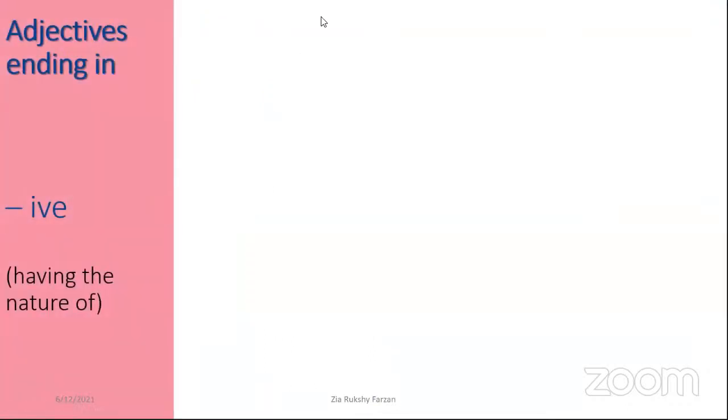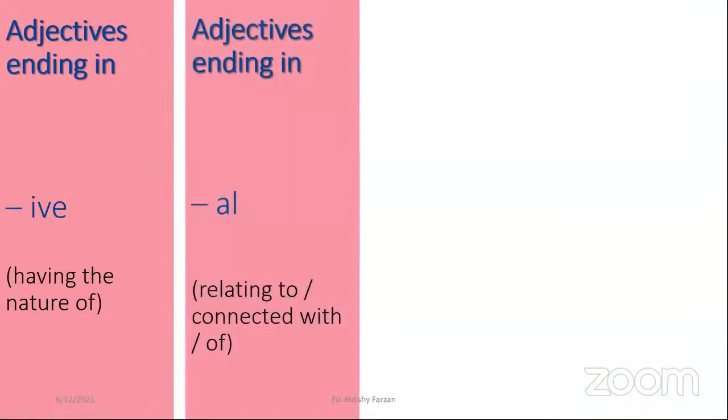And here, the adjectives ending in IVE, having the nature of. And again, there are adjectives ending in AL. I will tell some examples for IVE. You can write them now. Creative, attractive, and active.